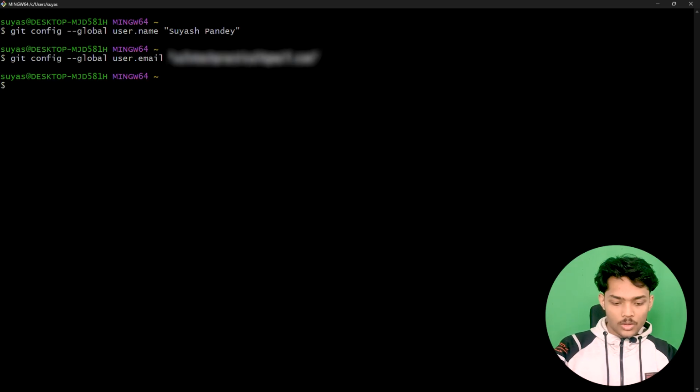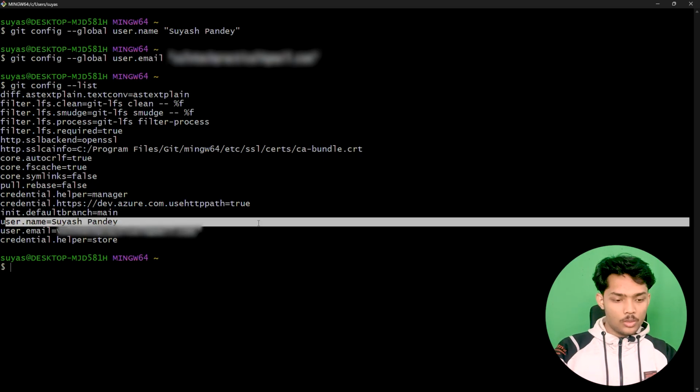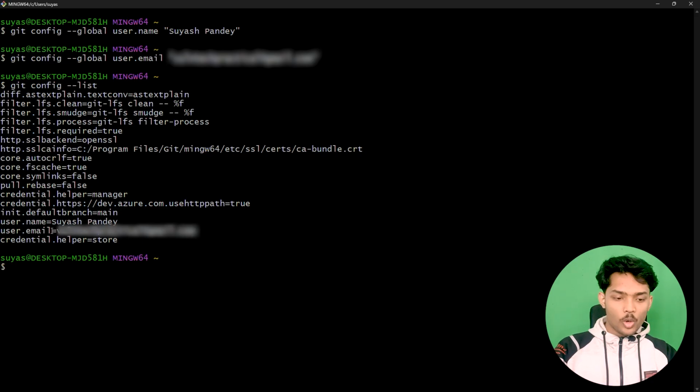So yeah, if you type git config --list, you will be prompted with this output on which we can verify that our global user is set up. You will see your username and your email address as well, on which Git will track all the history of your commits of your code.